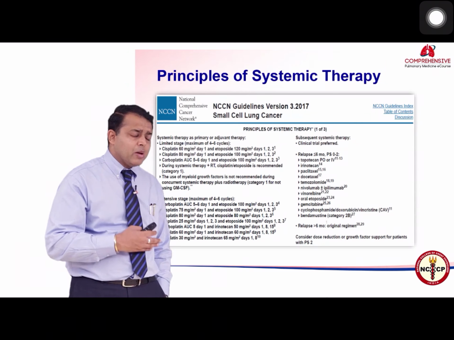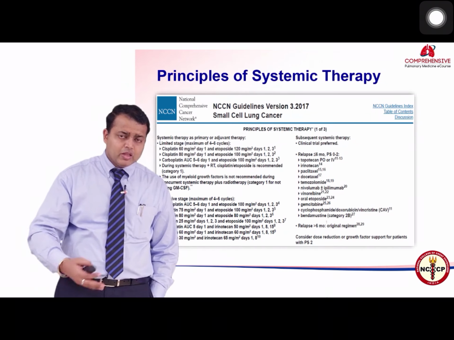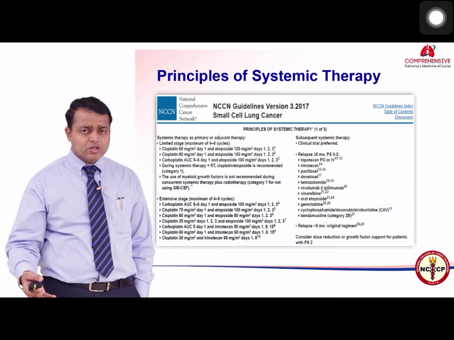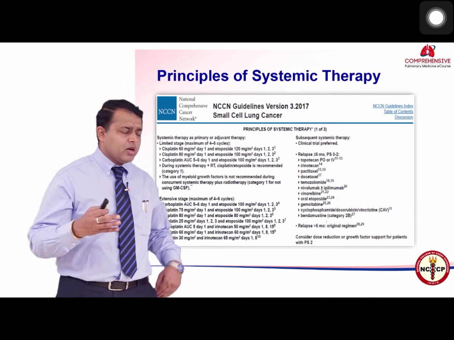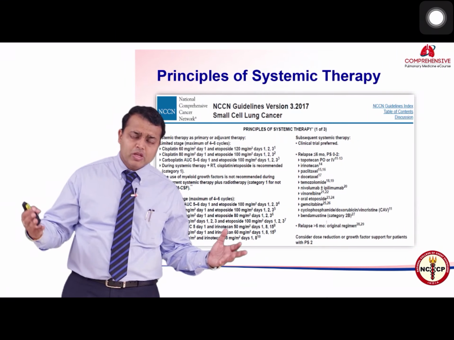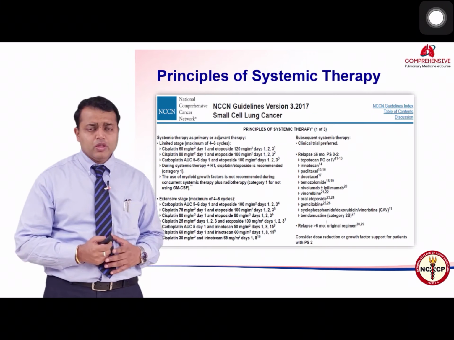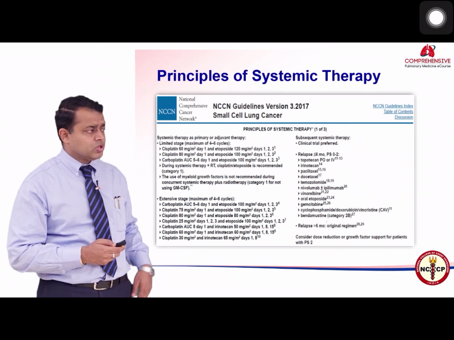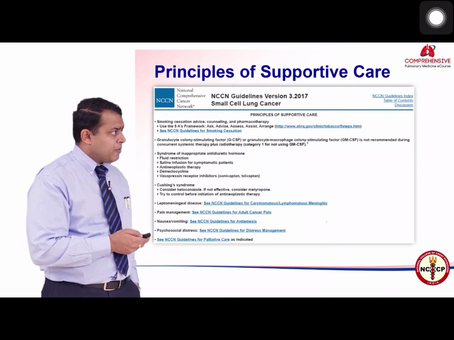For those who relapse after 6 months, they can be treated with their original regimen, because we don't expect the response to last more than 6 months. That means they have had a good response to their first line. So the first line can be reused in these patients.